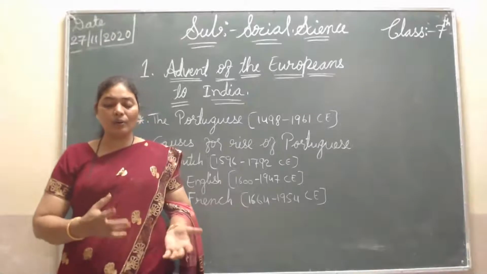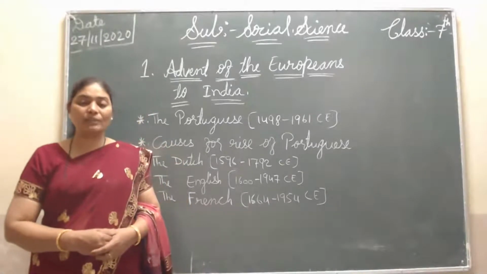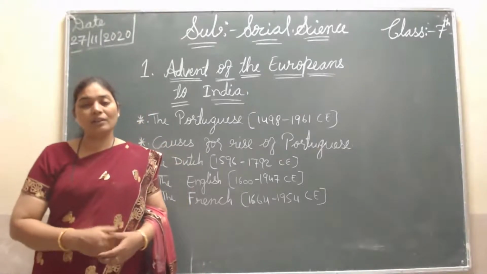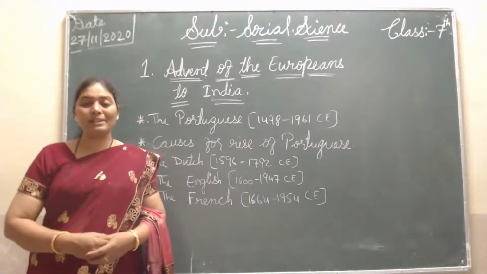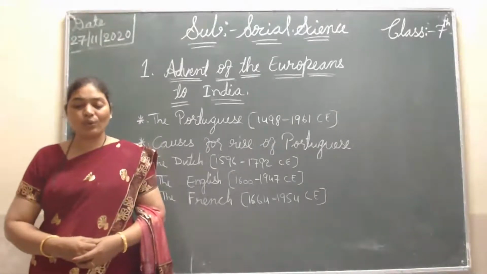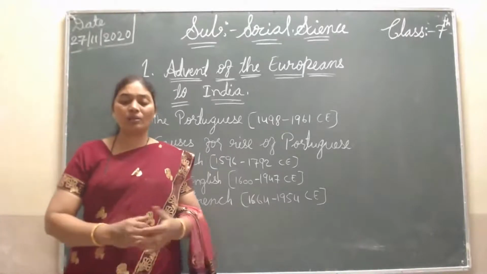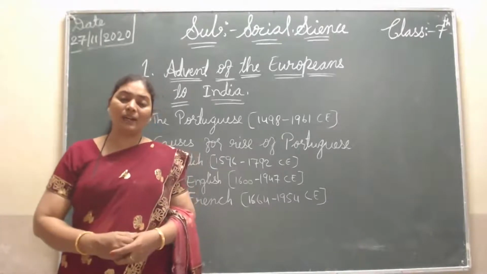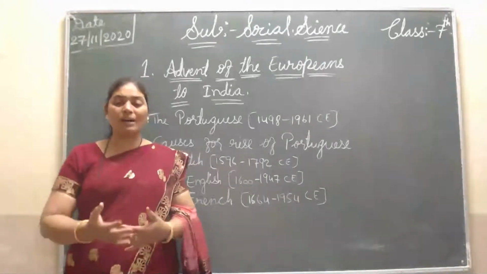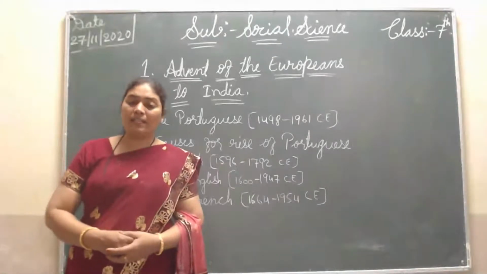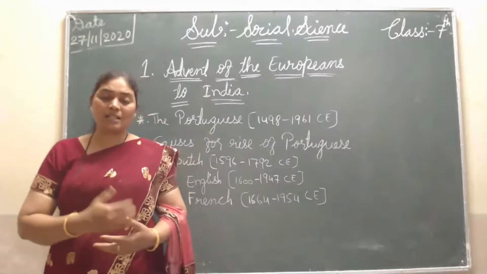Local people opposed them and asked them to leave Goa, but they did not, and they treated the people very badly. Then in 1961, the Indian Navy attacked them and kicked them out. In 1961, Goa merged into India. By this way, they came first and went last.